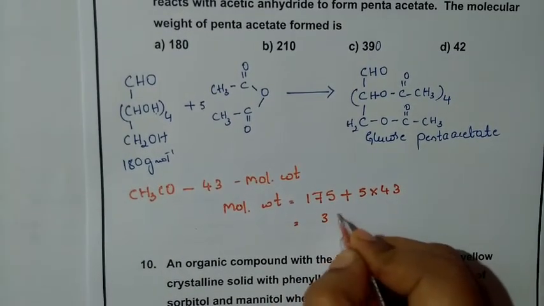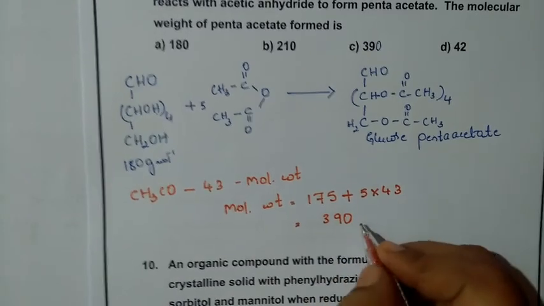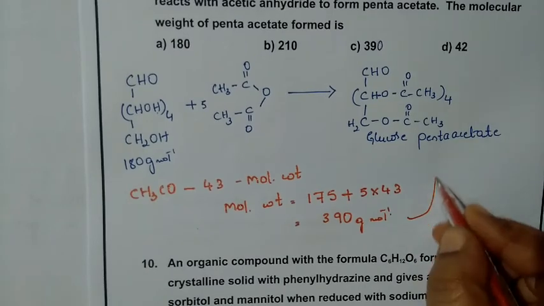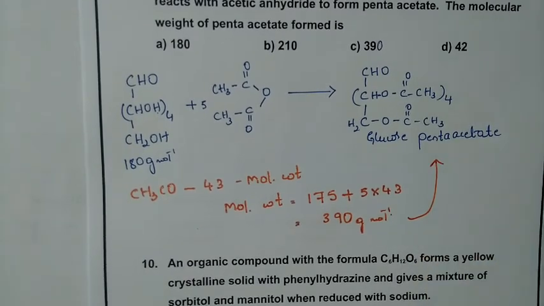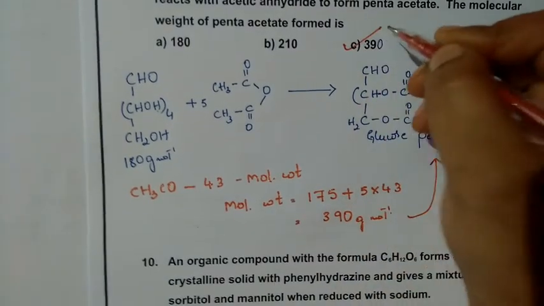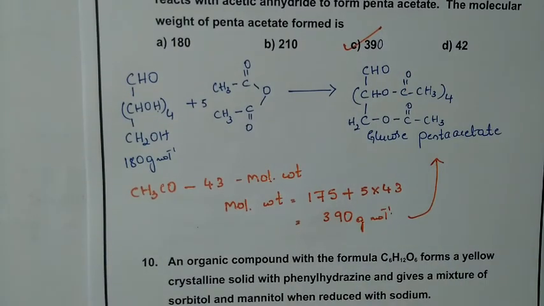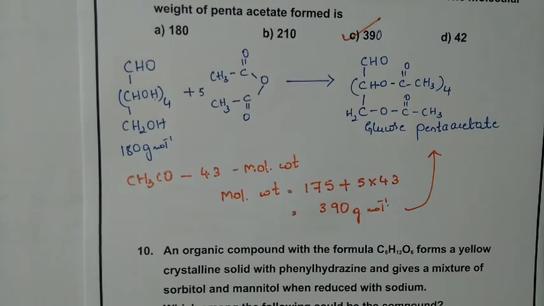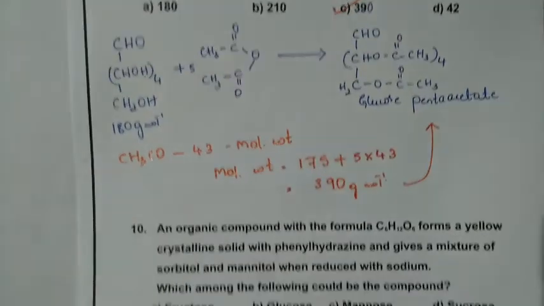So we will be getting the answer as 390 gram per mole, and this is the molecular weight of glucose pentacetate. So our answer is 390. The ninth question, we got the answer as 390.